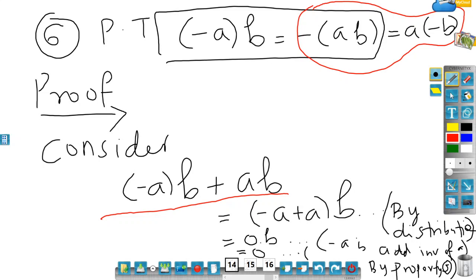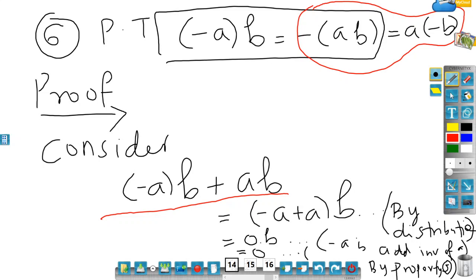So finally you will get A times bracket minus B plus AB is equal to 0. And on the same argument, I don't feel that it is difficult to argue that minus AB is the same as A times minus B. So that will be your second part.